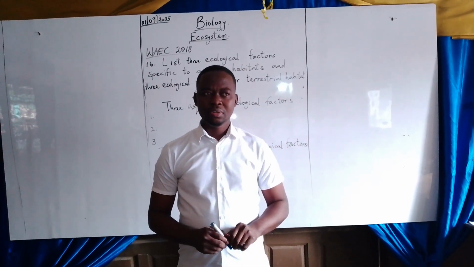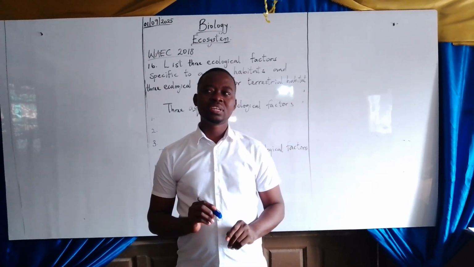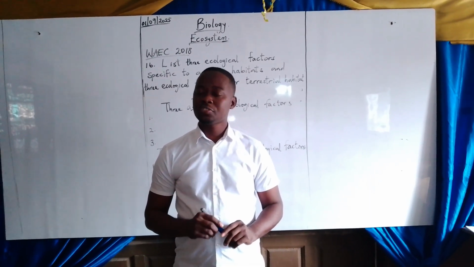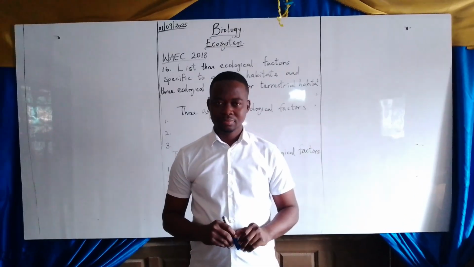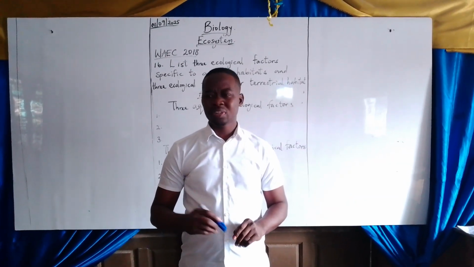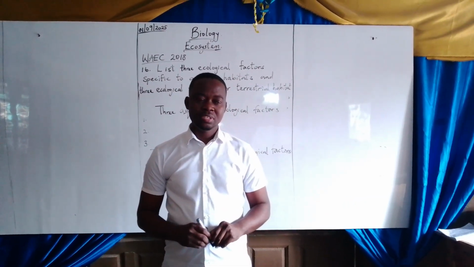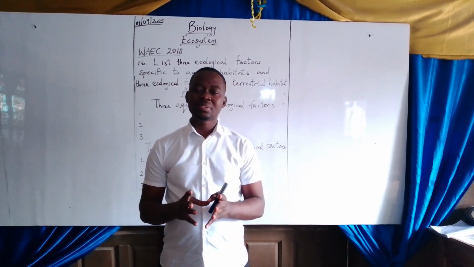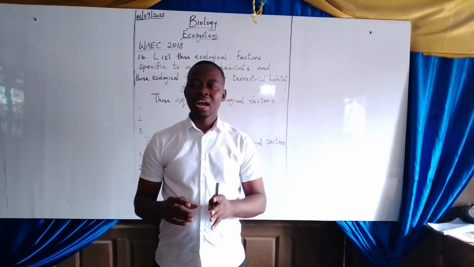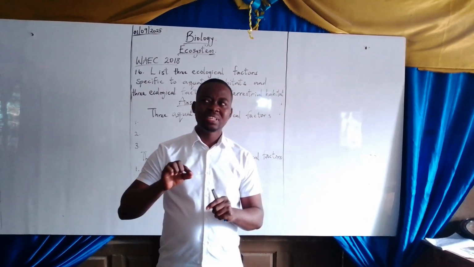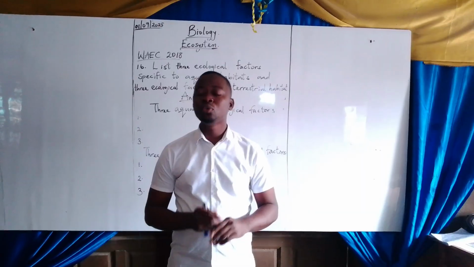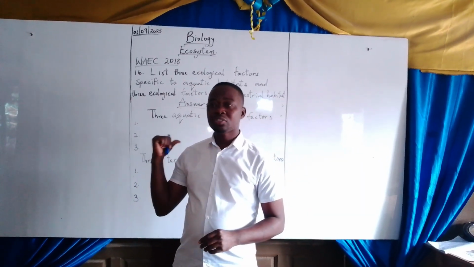But mind you, there are some factors that let the living organisms live successfully in any habitat. It can be aquatic habitat, it can be terrestrial habitat. These factors determine how the living organisms live successfully. At the same time, they also determine how the aquatic habitat and the terrestrial habitat look like.